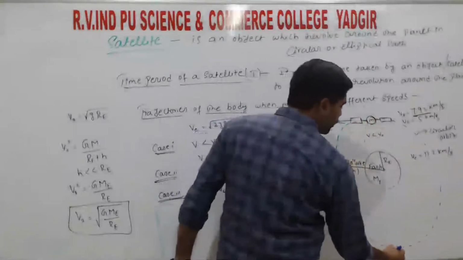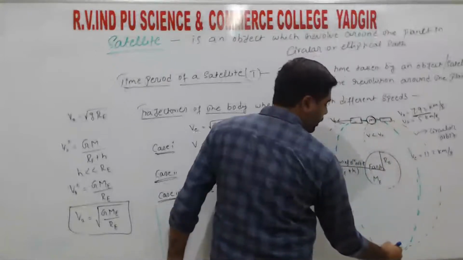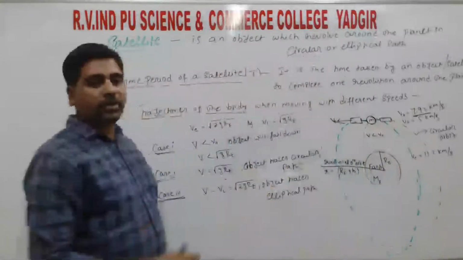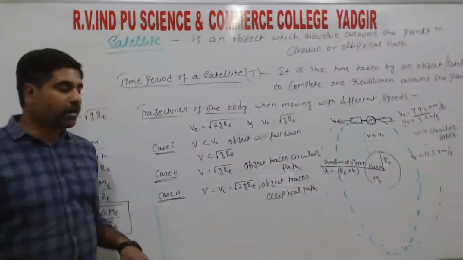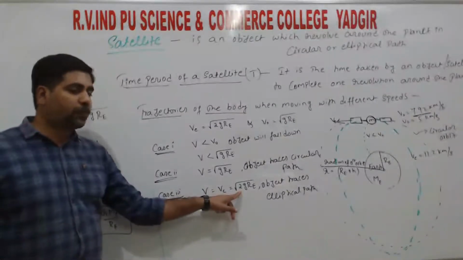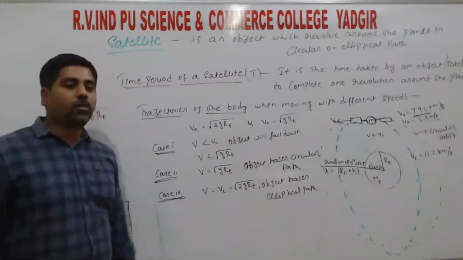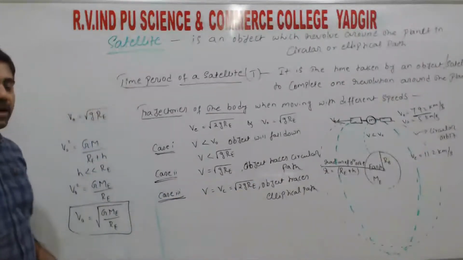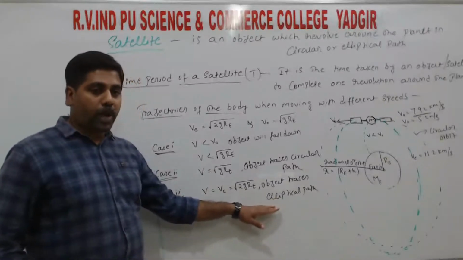So in which shape will it move? It will move in an elliptical shape, that means in an ellipse shape it will move around the planet, right? So when the object is moving with the speed of root 2 gR_E, that means 11.2 kilometer per second, the object will trace the elliptical path, right?